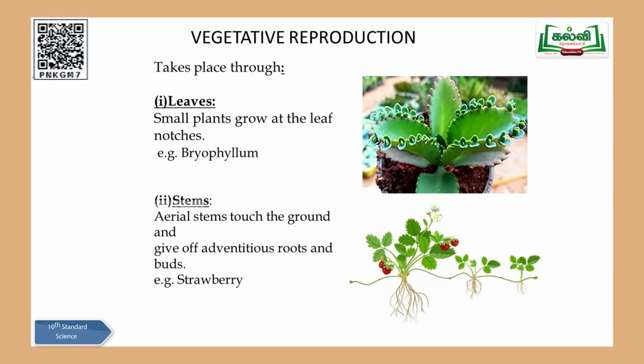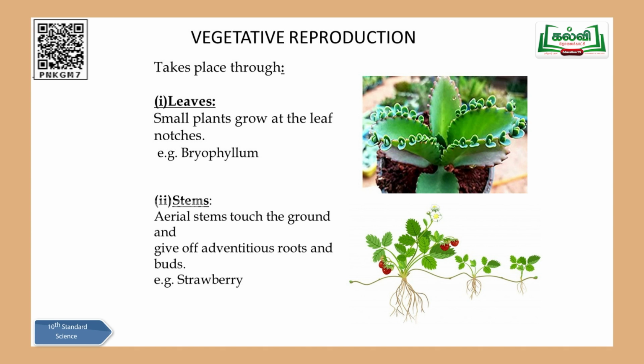Now let me move on to each type of reproduction in detail. You are going to learn with so many examples. Definitely it's going to be very interesting, so listen carefully, children. First one, vegetative reproduction. When we talk about vegetative reproduction, look at the diagram given in the slide. It takes place through so many methods. Just let me give you an example.